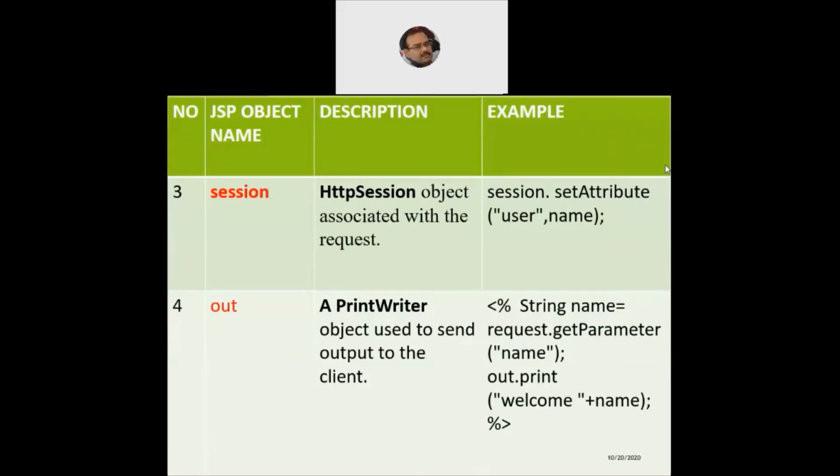And if you want to make use of it, how do we write the code? We make a call to the setAttribute function of the HttpSession class. So the name of the class is HttpSession, the name of the object is session, and the name of the function is the setAttribute function. So if I want to set the attribute for a specific variable within my JSP program, and I want to bind that variable to a particular session, I say session.setAttribute within parentheses, within quotes user, comma the name of it. So the name will be specified and bound to that particular HttpSession.